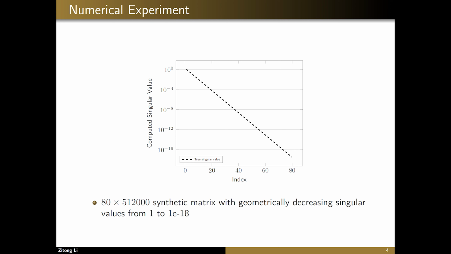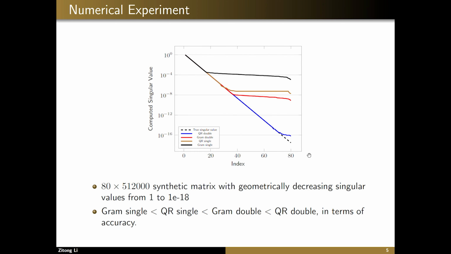We did a MATLAB experiment to demonstrate this numerical difference. We created a matrix with geometrically decreasing singular values that goes from 1 to 1e-18, and we tried using the two approaches with both single and double precision. As we expected, with the QR SVD in double precision, as shown in the blue line, you can compute singular values as small as 1e-16. With gram SVD in double precision in the red line, it only accurately computes singular values that are larger than 1e-8, and their respective single precision versions are half as accurate.